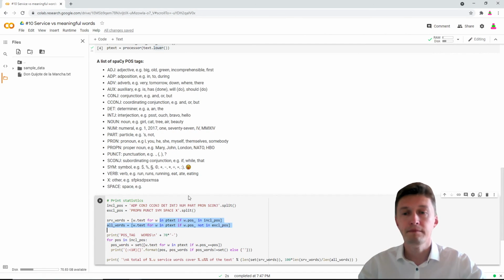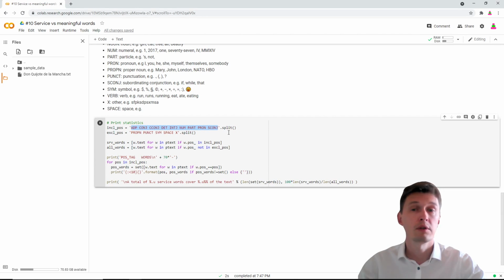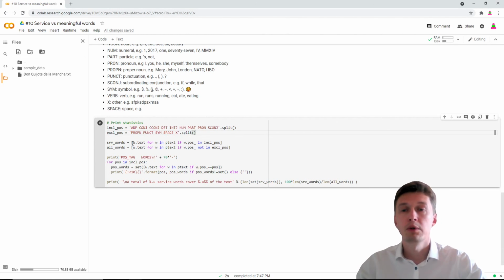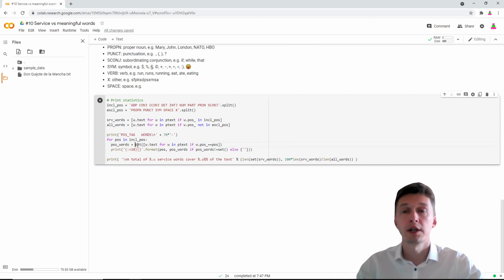Okay? So I create two lists. One is a list of parts of speech we include into consideration, and another one is parts of speech we exclude, which is abracadabras, spaces, punctuation, symbols, whatever, not important, non-meaningful. Then we derive all the service or auxiliary words which are in the included list, and then we count all words, and we run through the loop and we take distinct